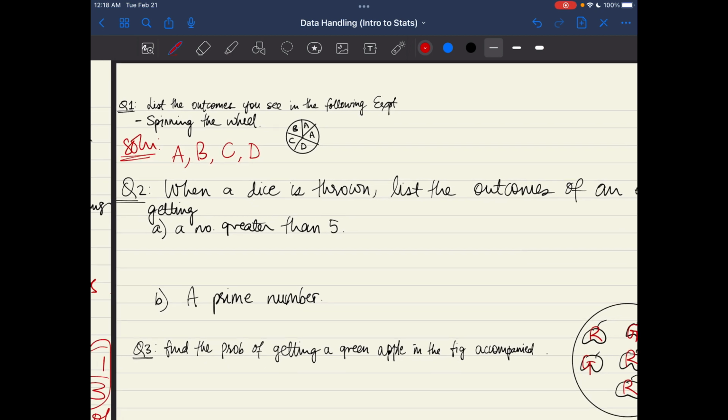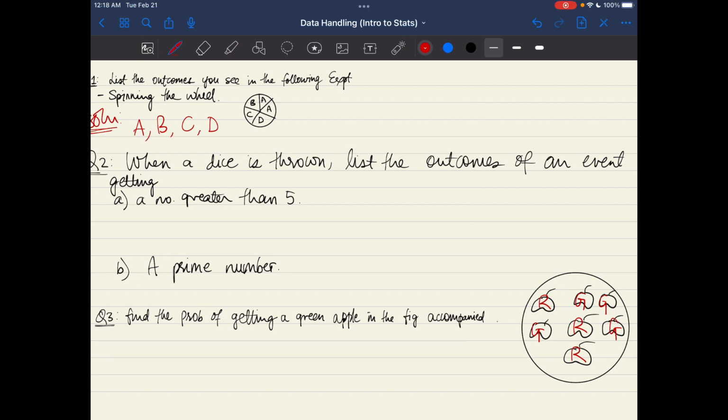Now let's look at the second question, which is, when a dice is thrown, list the outcomes of an event getting a number greater than 5. We know that in a dice there are 6 faces: 1, 2, 3, 4, 5, and 6. How many are greater than the number 5? There's only one, and that one is 6 itself. So what is the outcome of getting an event that is greater than 5?